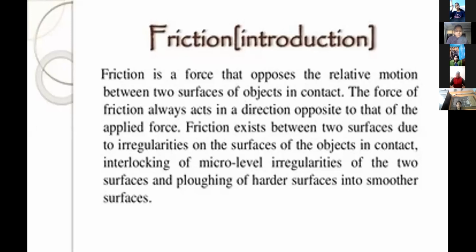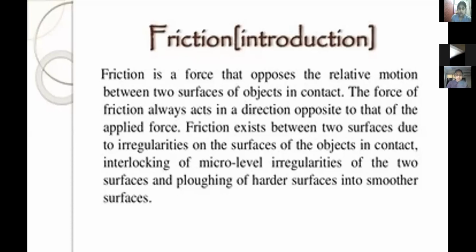Friction is a force that opposes the relative motion between two surfaces of objects in contact. The force of friction always acts in a direction opposite to that of the applied force. Friction exists between two surfaces due to irregularities on the surfaces of the objects in contact, interlocking of micro-level irregularities of the two surfaces, and plugging of harder surfaces into smoother surfaces.